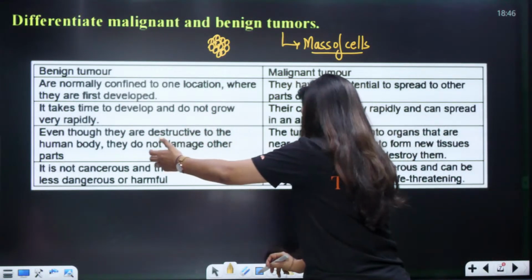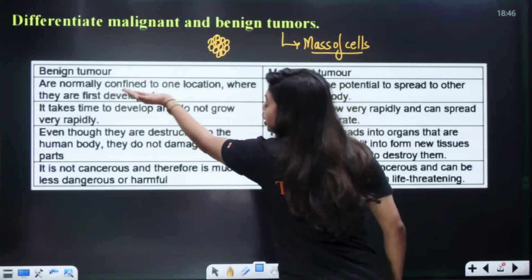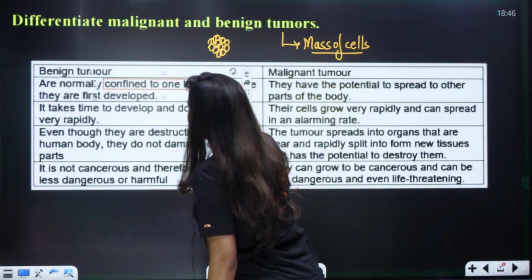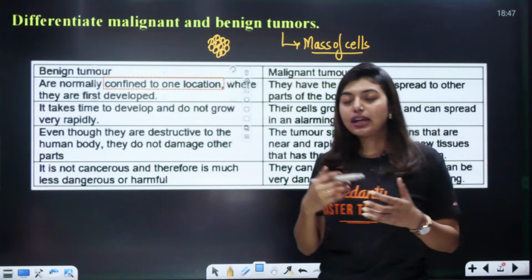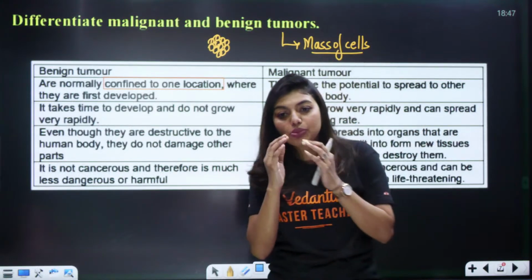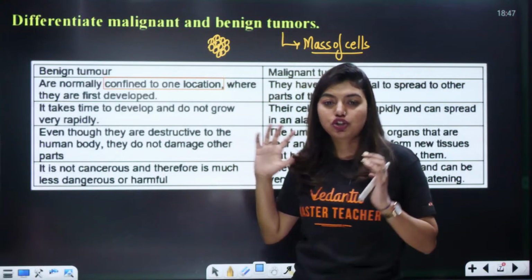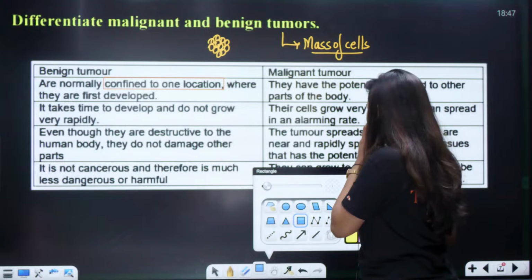So, look here. Benign tumor, students, they are normally confined to one location. You understood? This fellow is not that dangerous, because let's say the mass of cells are formed in the breast of a woman, it will stay there. It will not spread to a very large extent like your malignant tumor. It will stay in one place. Okay, that is like your good friend, you know.